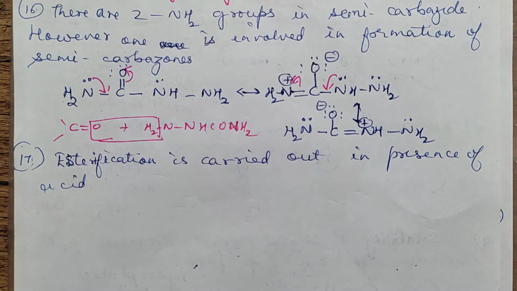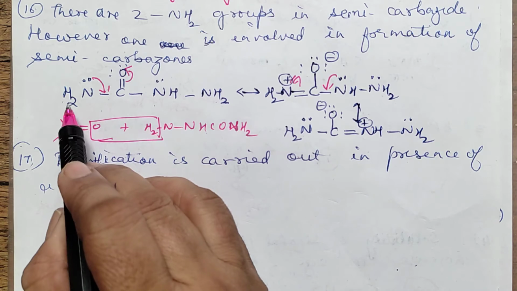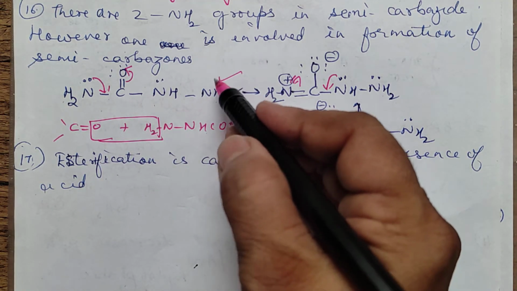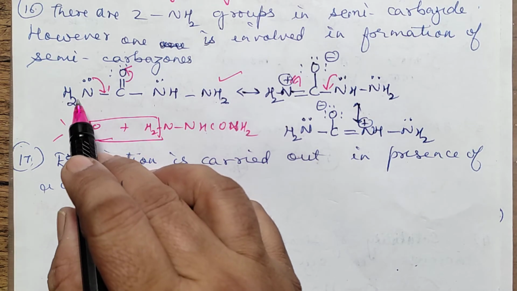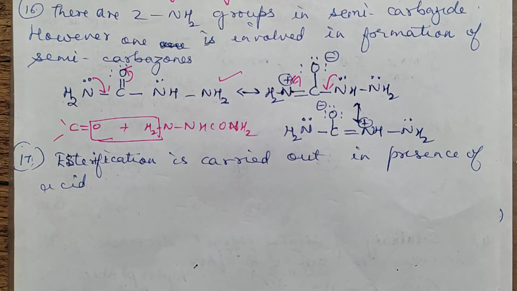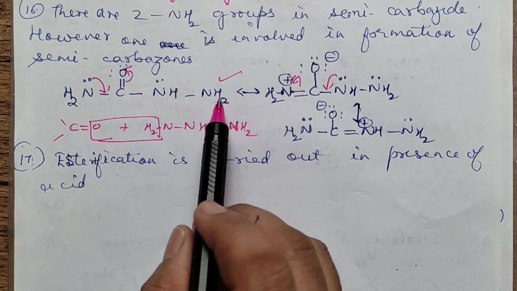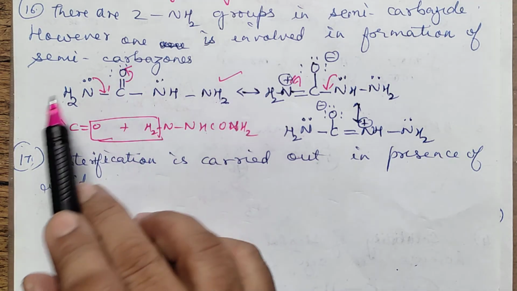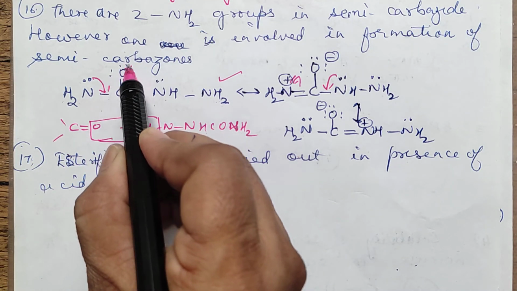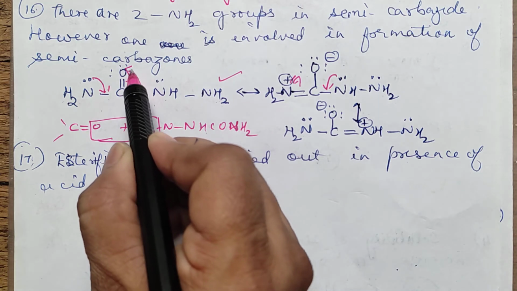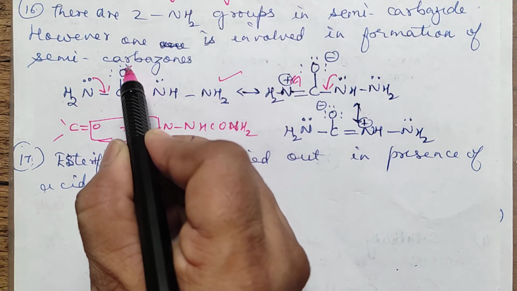C double bond N, NH, CO, NH. That is semicarbazone. So why only one side NH2? Why only this side gets participated? Why is only this side H2 participating? Why not this one? Answer you will write. You will draw the resonating structures. I have just opened up the structure. NH2, NH, CO, NH2. There are 2 lone pairs present on this O, right? And this is pi bond. The pi bond will break faster and this will go towards O.